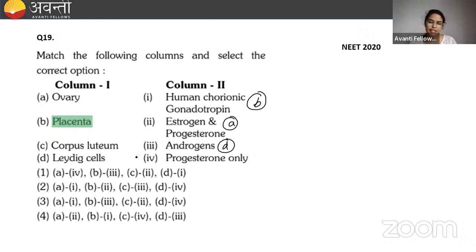So I will write it here as A. But corpus luteum will also give both progesterone and estrogen, but the amount of progesterone is very high and the amount of estrogen is very low. If they are saying progesterone only, then we have to consider it as D only. So which is the correct option? Here, 4, I guess. A, 2, B, 1, C, D, 3. Okay, so 4 is the correct option.